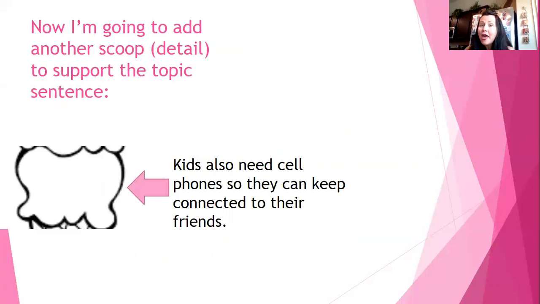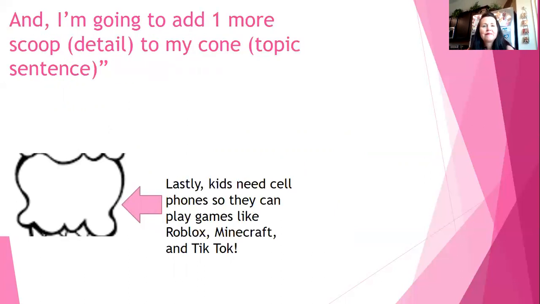Now I'm going to add another scoop or detail to support the topic sentence. Kids also need cell phones so they can keep connected to their friends. Very important. And I'm going to add one more scoop or detail to my cone. And I'm going to add, lastly, kids need cell phones so they can play games like Roblox, Minecraft, and TikTok.